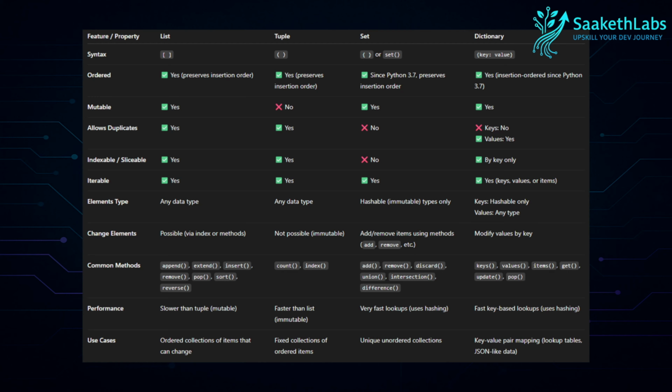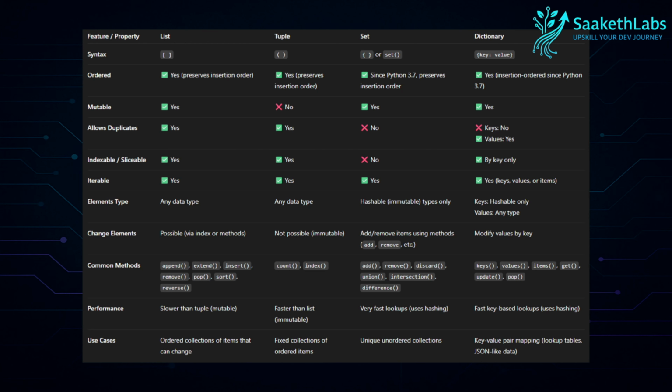Hashable in the sense that if the value of a variable remains the same throughout, for example, if the value of a variable is saket, and I pass it through a hash function and it always returns the same value, we say it is hashable. So the keys should be hashable and the values can be of any type.